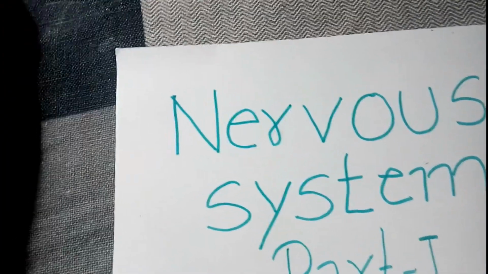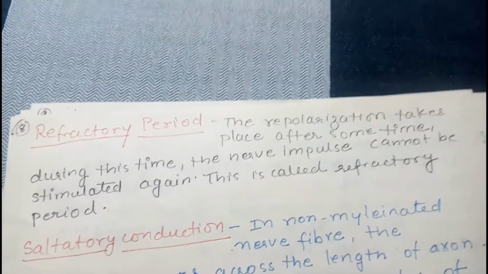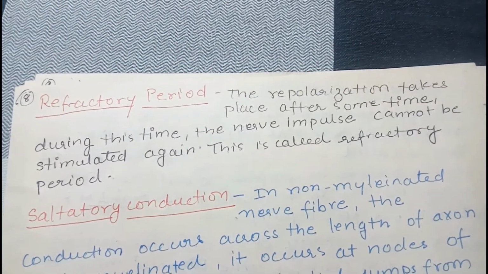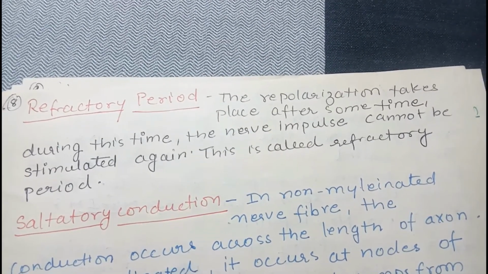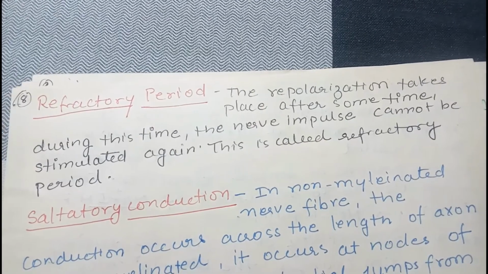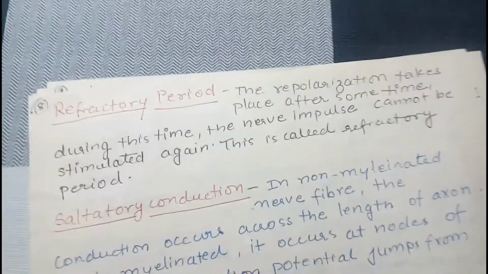Now the refractory period is something we have already discussed. Again I'll discuss it here. The refractory period is the time after which repolarization takes place. During this time the nerve impulse cannot be stimulated again. This is called the refractory period.